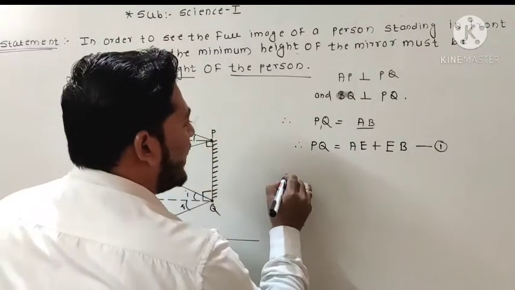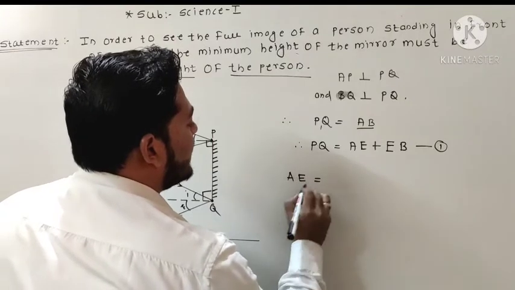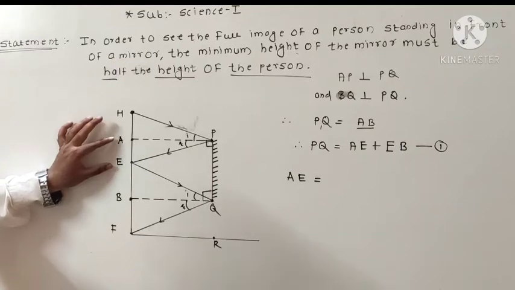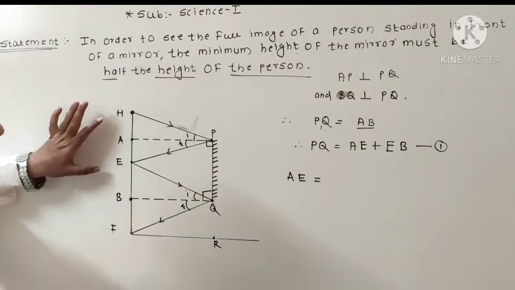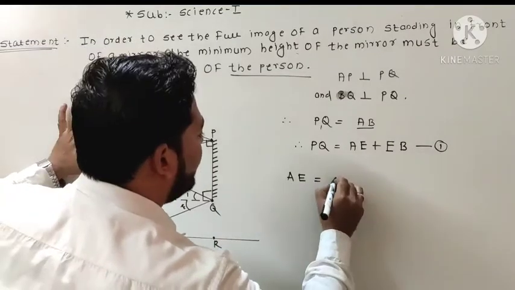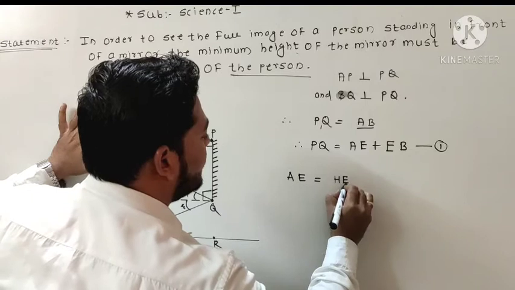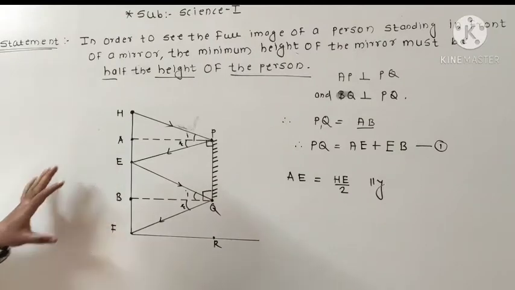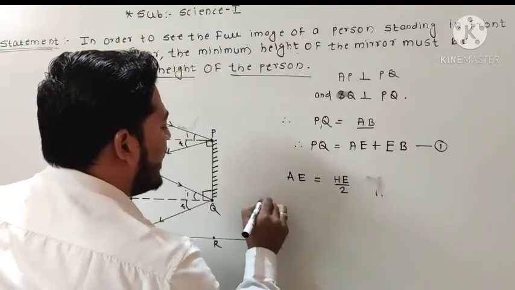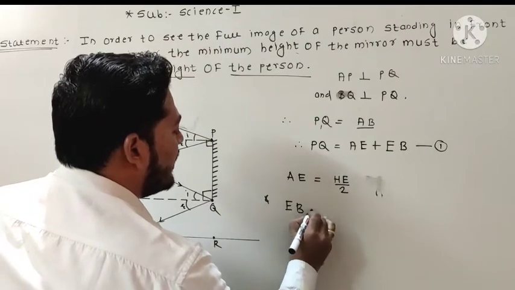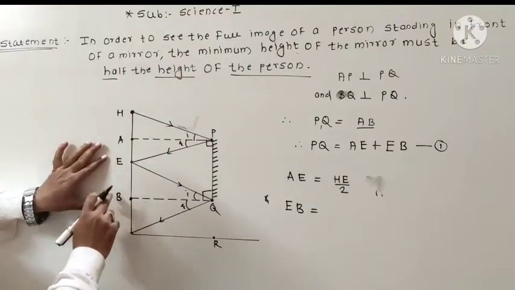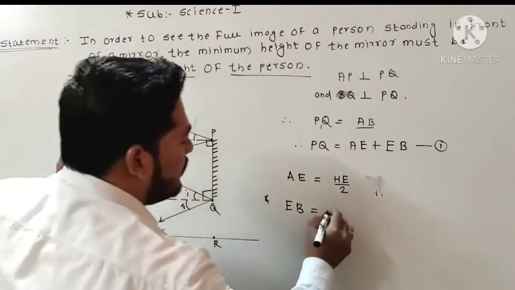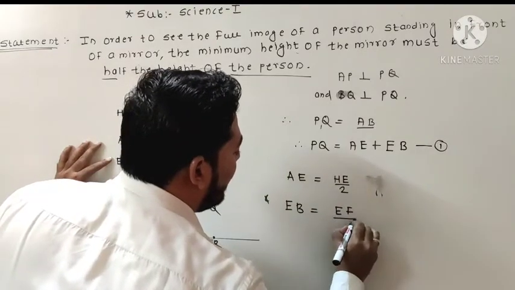Now what is the value of AE? Here we can see in the figure that AE is nothing but the half distance of HE. So we can write AE is equal to half of HE. Okay, and similarly, EB is nothing but the half of EF. So EB will also be half of EF, okay.